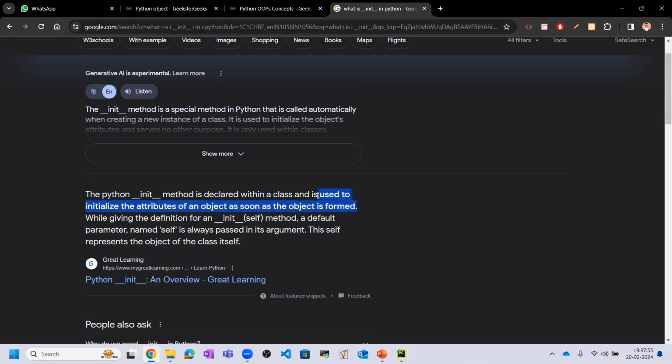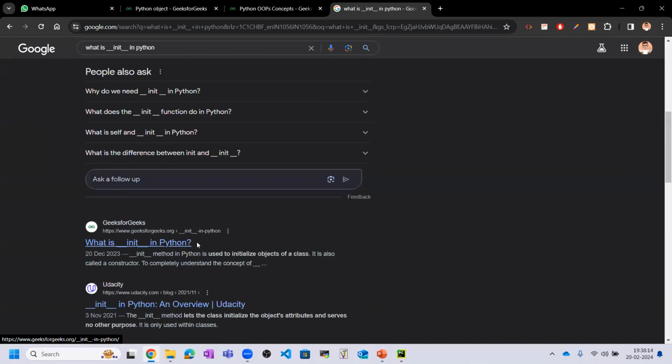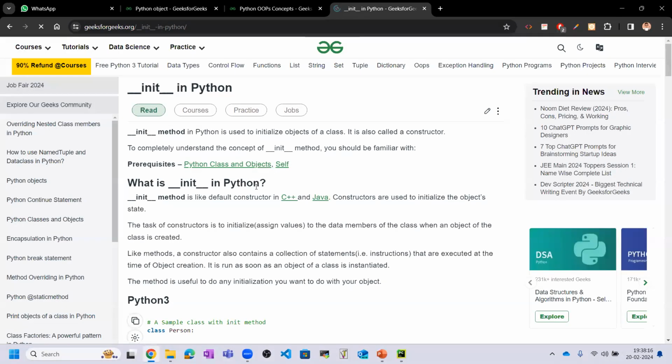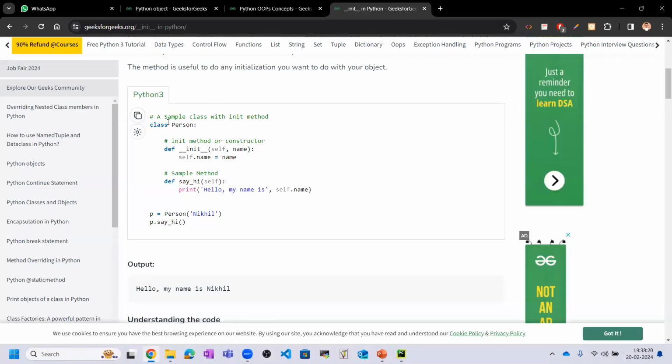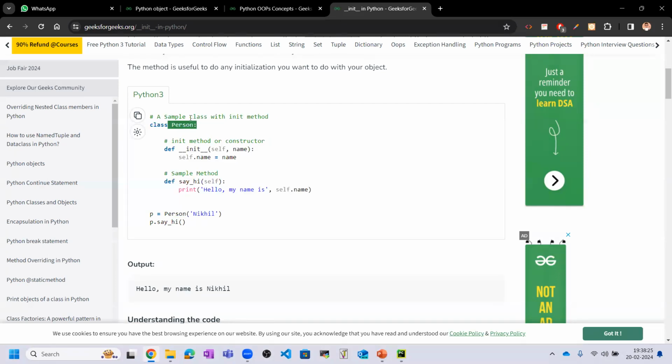So basically, this is one type of method we are using in object-oriented programming in a class, and this will initialize the attributes of an object whenever you create an object. So we can see the example of this, and here you can see this is a simple class named person, a simple class with an init method. There are other methods also available, but first let's learn about init.